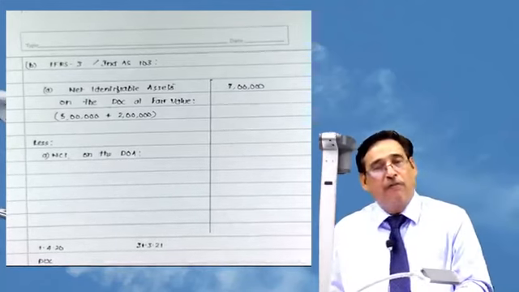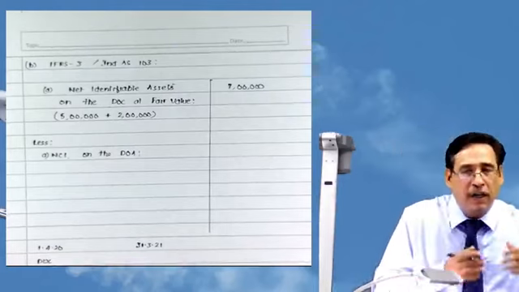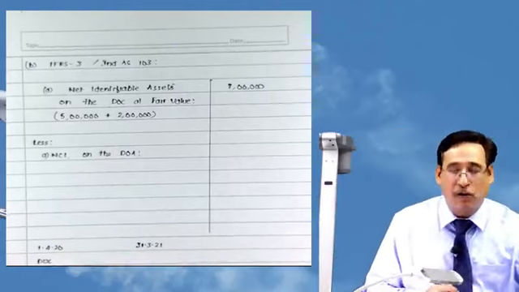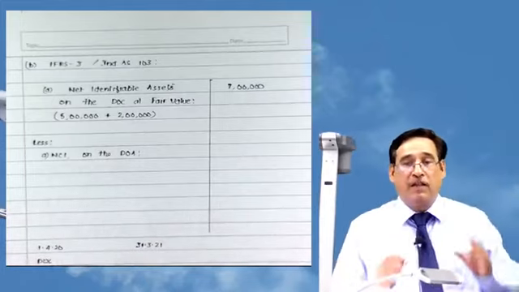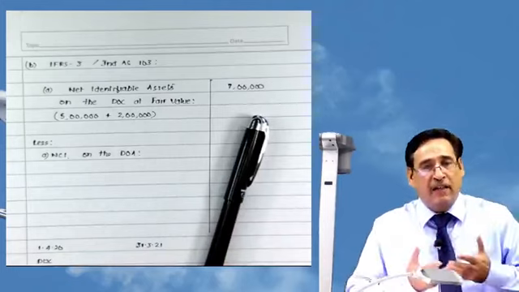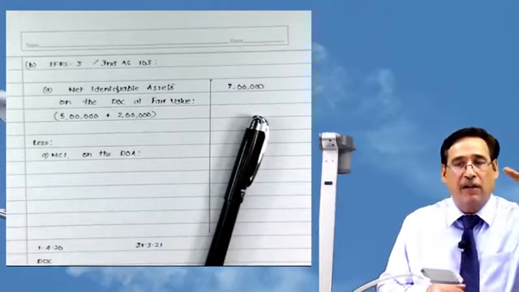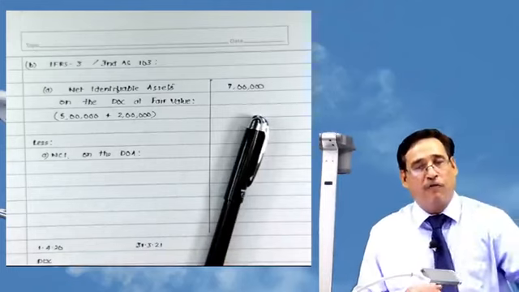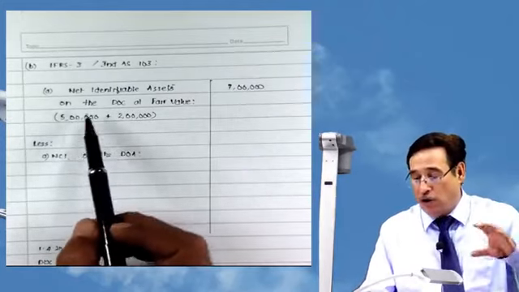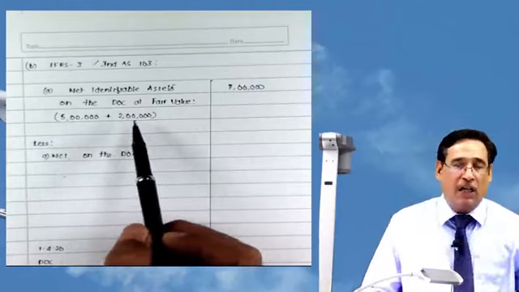Non-controlling interest means how much of the net assets belongs to outsiders on the date of acquisition. The entire meaning of this sentence is how much worth of net assets belongs to outsiders on the date of acquisition. You have just seen that on the date of acquisition, your equity stands for net assets.